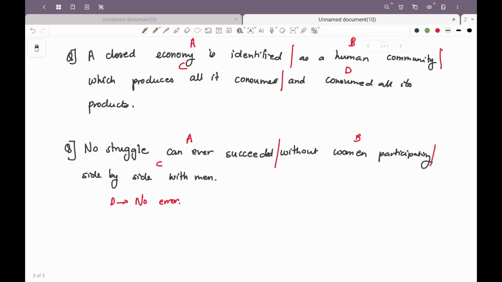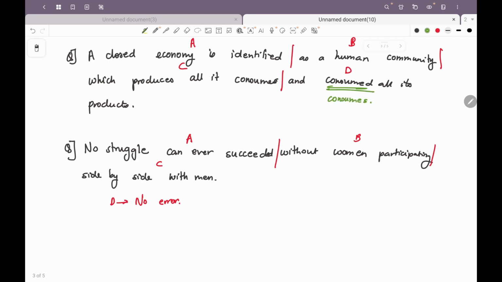So in this statement, a fact is being expressed, right, about the human community? So when facts are stated, we should be using simple present tense. Hence, we will change and consumed all its products to consumes all its products. So here it should be consumes. Why?